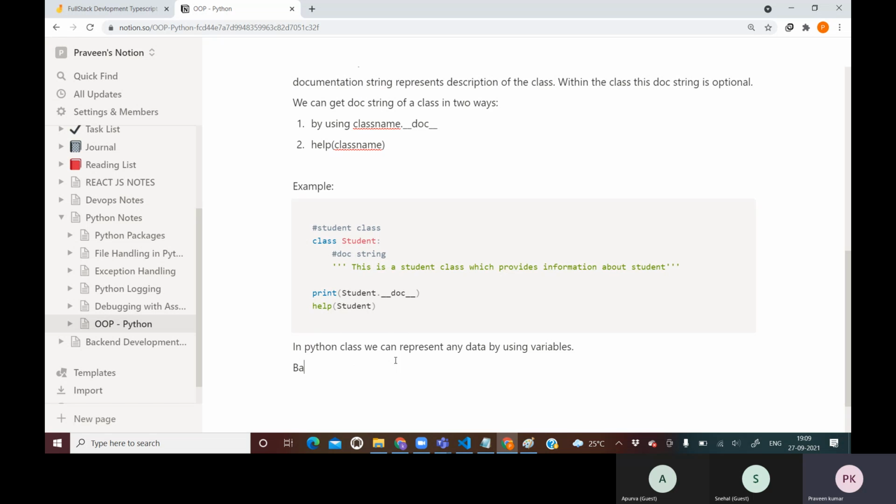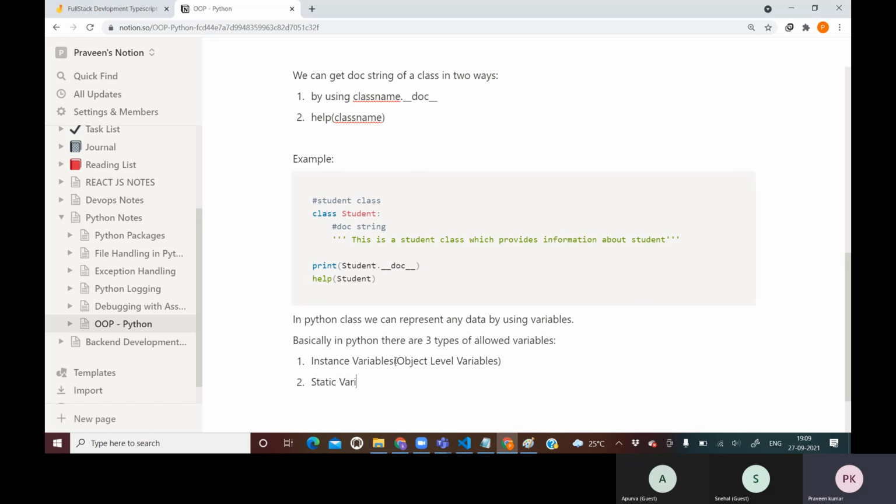Basically, in Python there are three types of allowed variables. What are those? The first one is instance variables. These are also called object level variables.